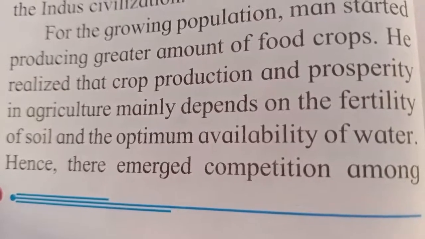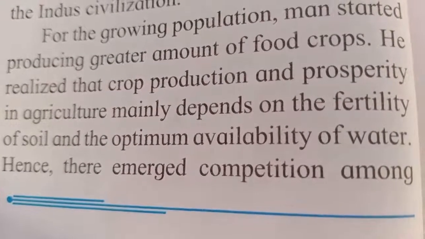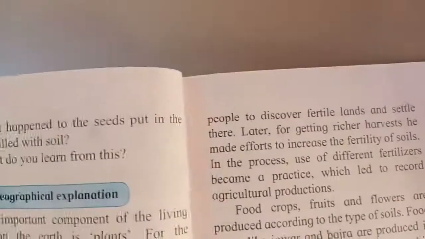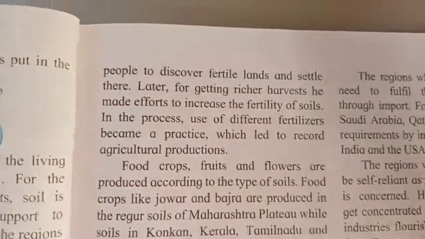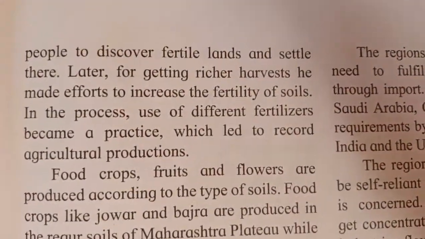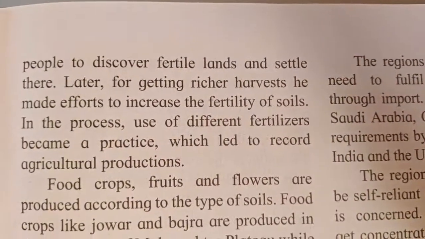So hence there emerged competition among the people to discover fertile land and settle there.